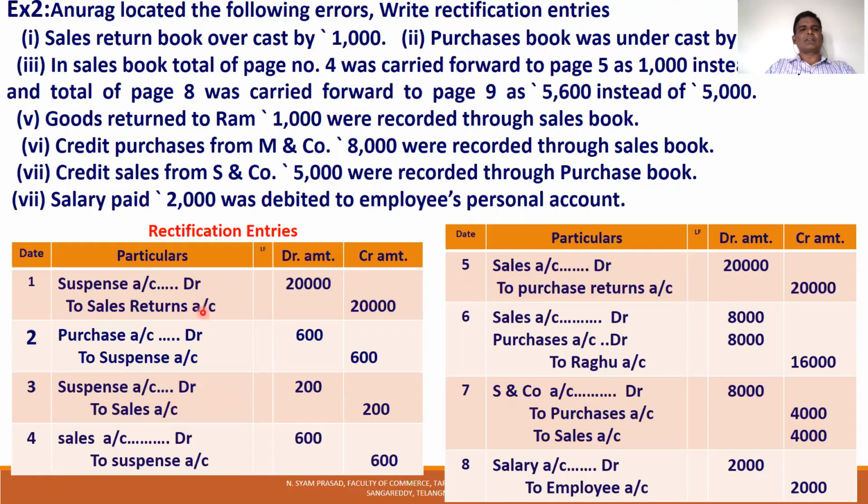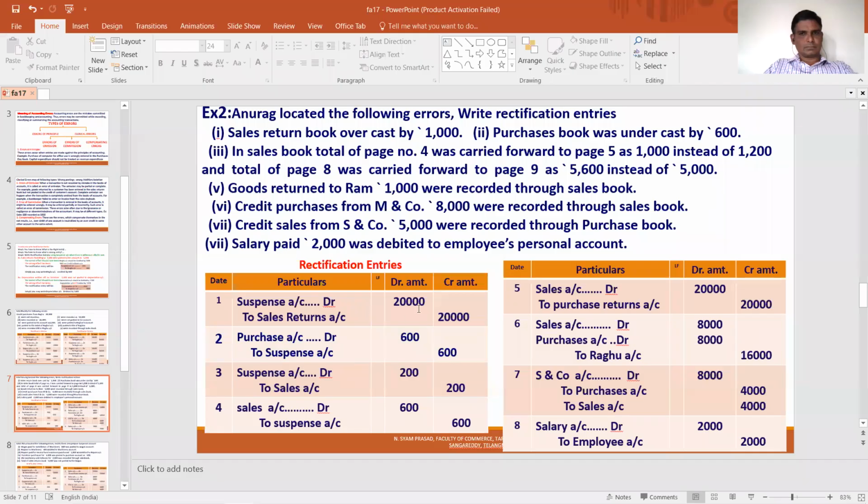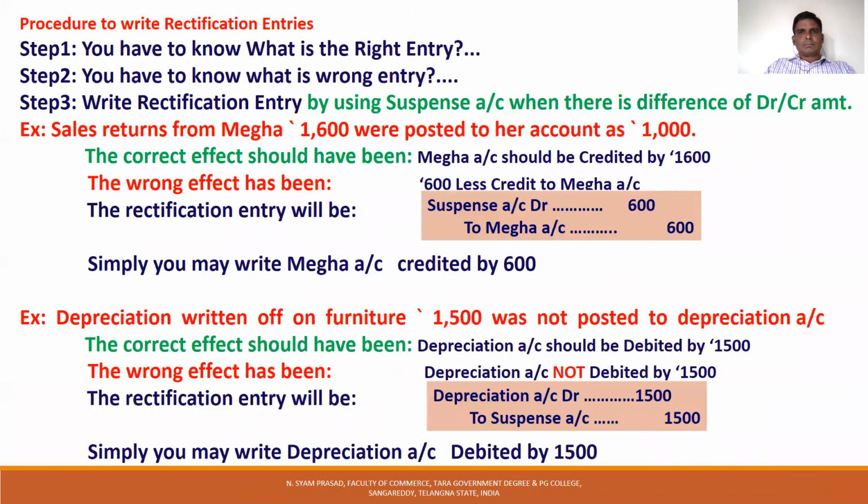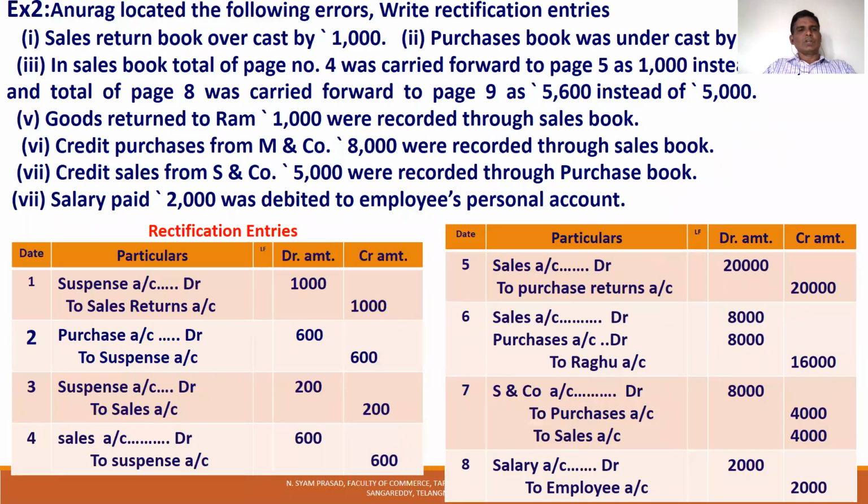If you credit the sales returns account by 1,000, the overcasting on the sales returns account debit side of 1,000 will be rectified.